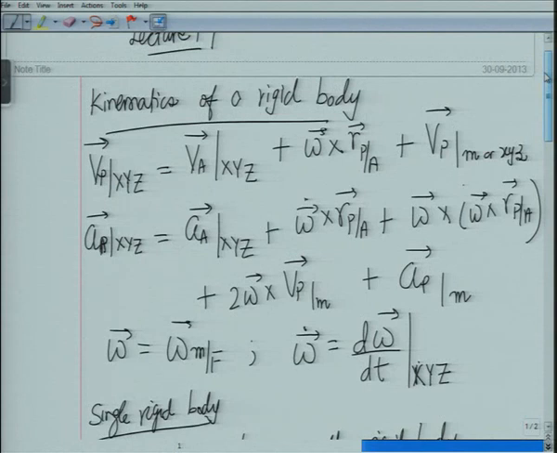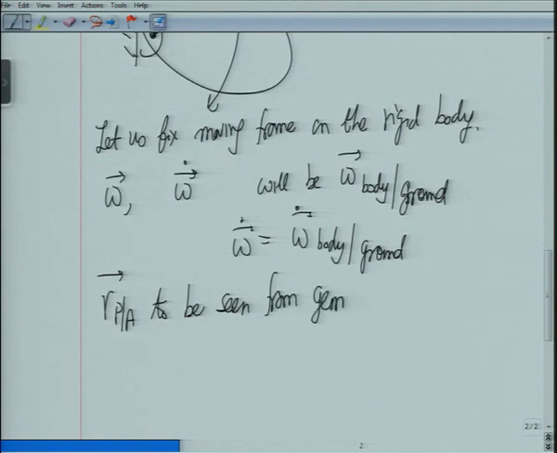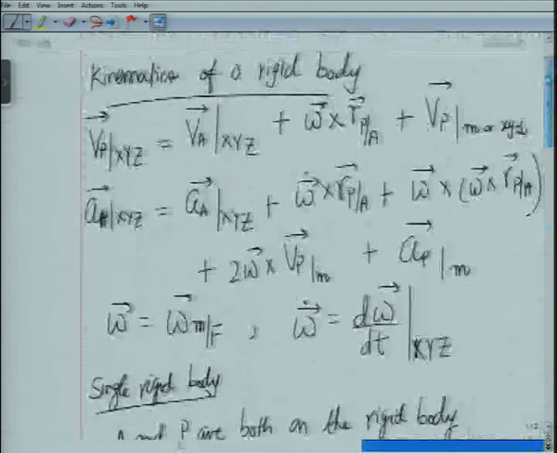Okay. Now after we do this, the vector RPA is something which we will be working out from the geometry of the problem. And then we go to the velocity equation.